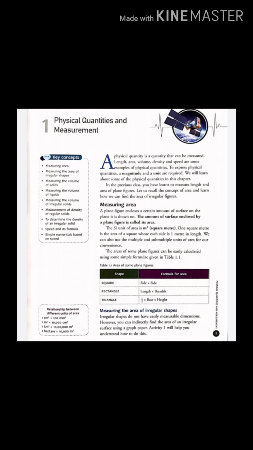Now children, see the measuring of volumes of liquids. Liquids do not have a fixed shape. They take the shape of the container they are kept in. The maximum volume of a liquid that a container can hold is known as its capacity. Capacity has the same unit as that of volume. The volume of a liquid is usually measured by measuring cans of different shapes and sizes.